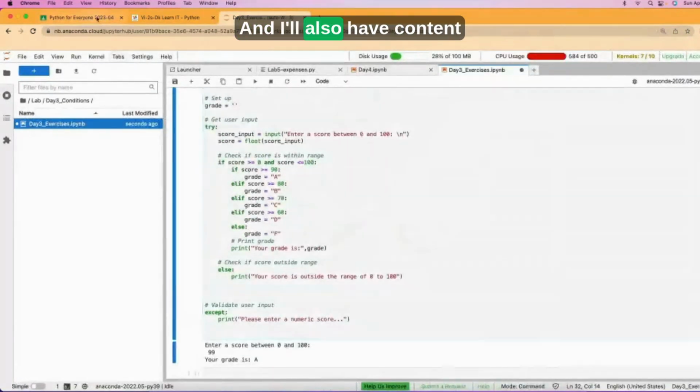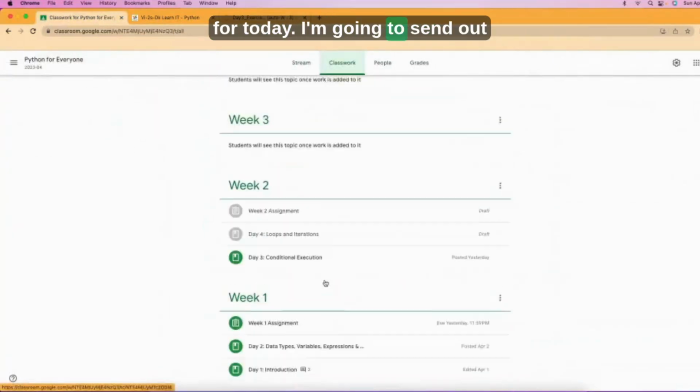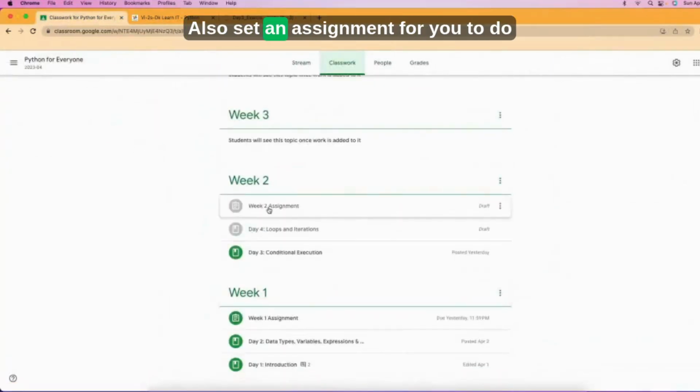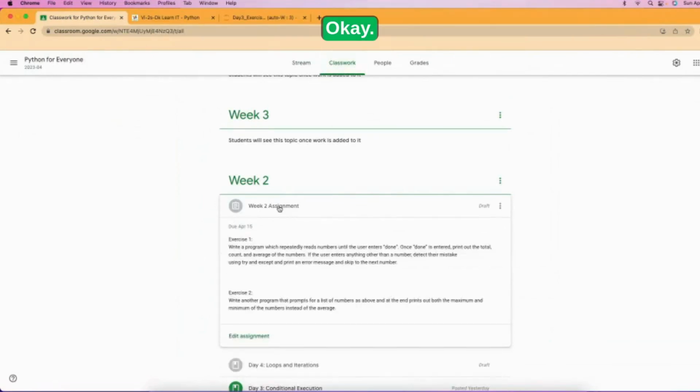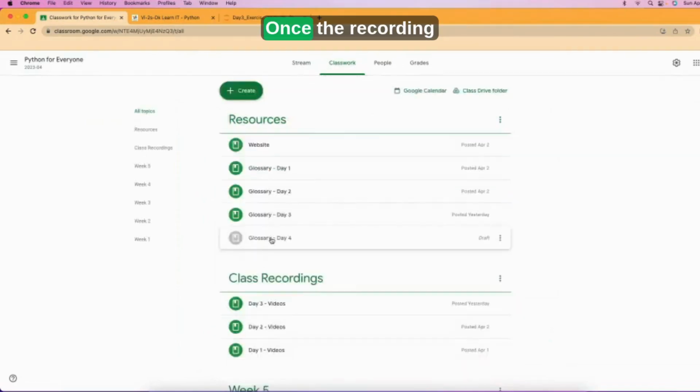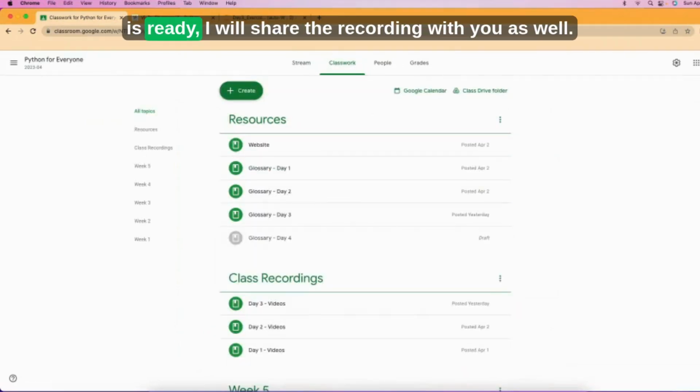And I'll also have content for today. I'm going to send out our content for today. Also set an assignment for you to do throughout the week. It's not going to be tough, as easy as the rest of the other ones. Okay. And then I'll also send the glossary. Once the recording is ready, I will share the recording with you as well.